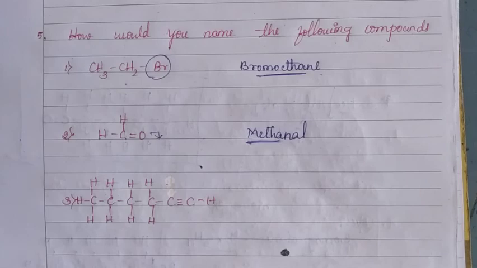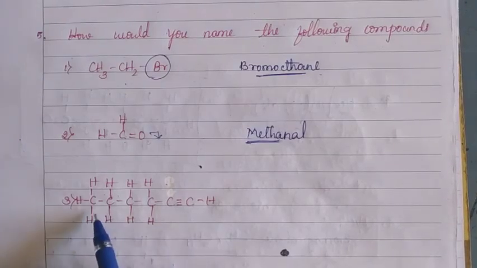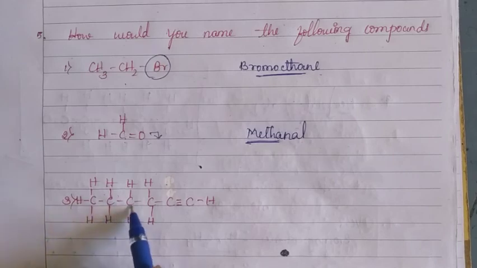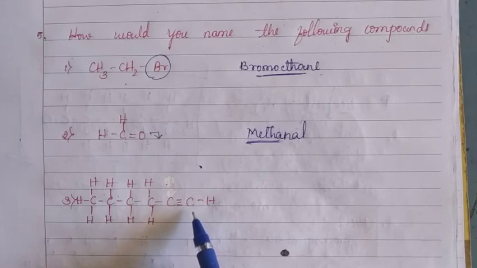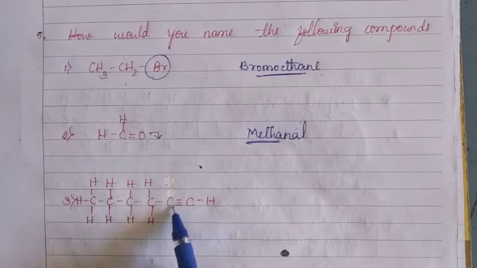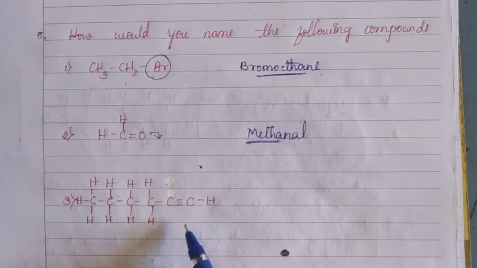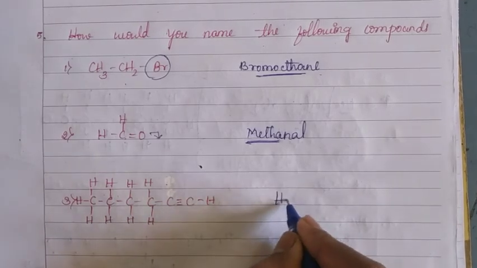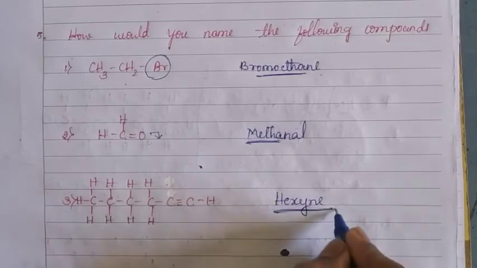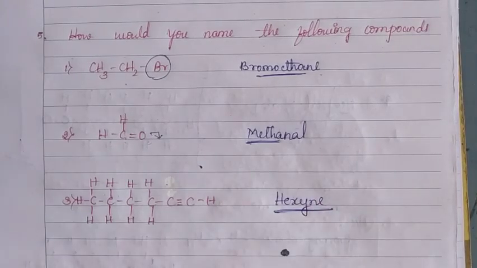Now come to the third compound here. Now count the carbon atoms first. 1, 2, 3, 4, 5, 6. 6 carbon atoms are there, you know. Yes, the name of this carbon compound starts with hex. And observe here, within the carbon atoms, carbon is attached to carbon with a triple bond. That's why it belongs to the alkyne series. So totally the name of this carbon compound becomes hexyne.